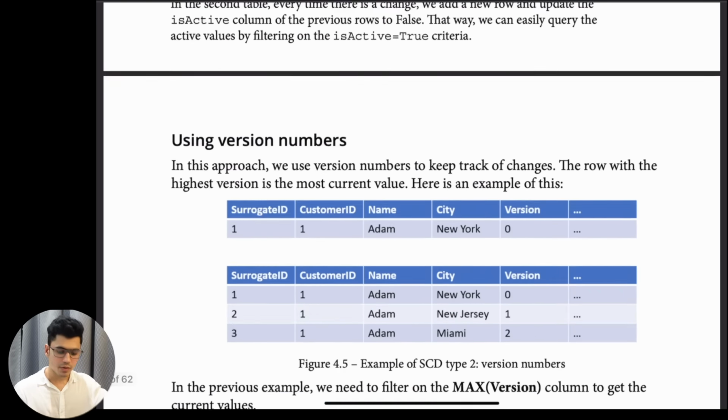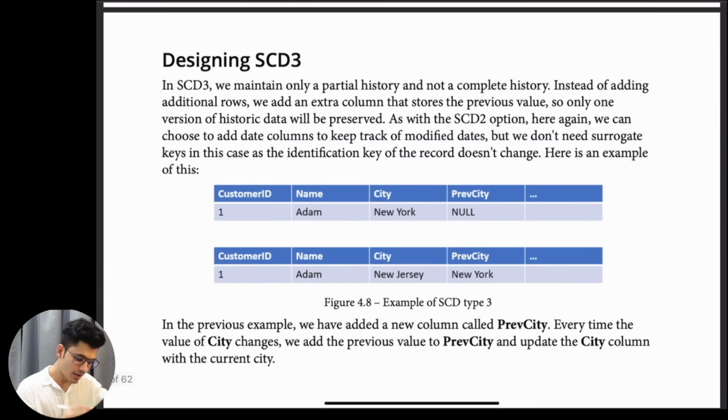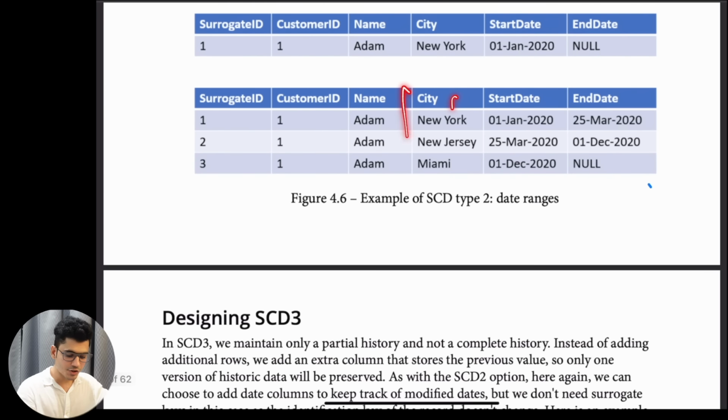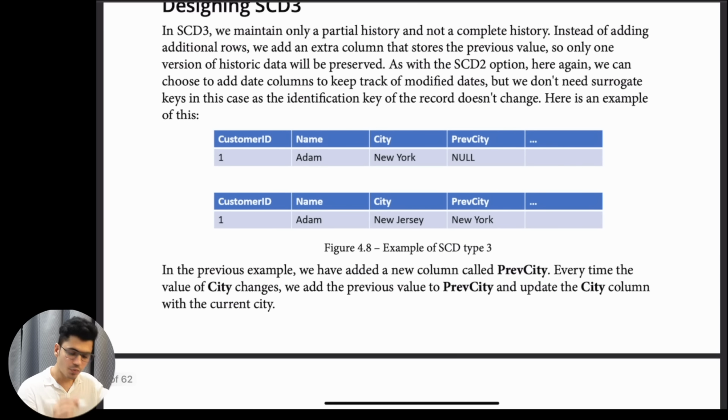If you want to keep the previous history. There is also SCD3, where you only maintain the partial history. Over here we were maintaining all of the history, but in SCD3 you maintain the partial history. That basically means, let's say we have a city. If we want to also maintain the partial history, we will just add a previous city. So in case there's New York, currently the previous city is null. Then there is a city update. Currently he's living in New Jersey and the previous city is New York.